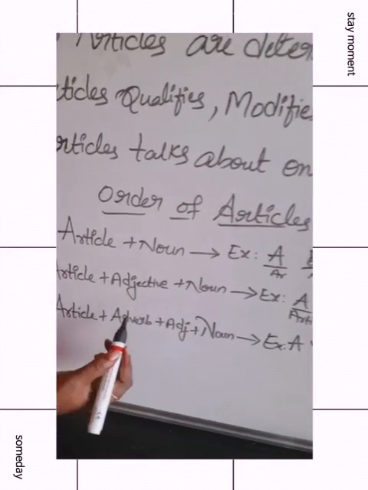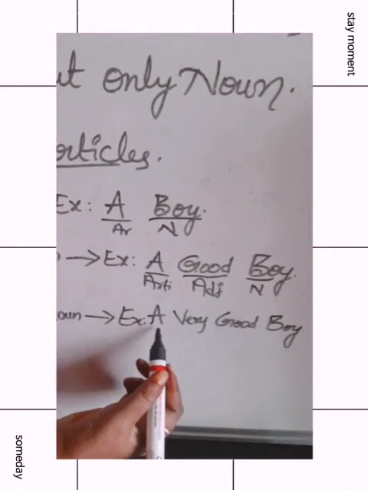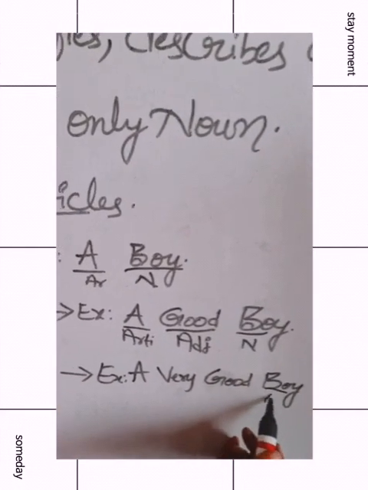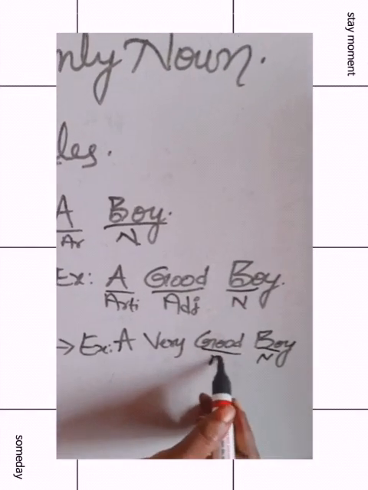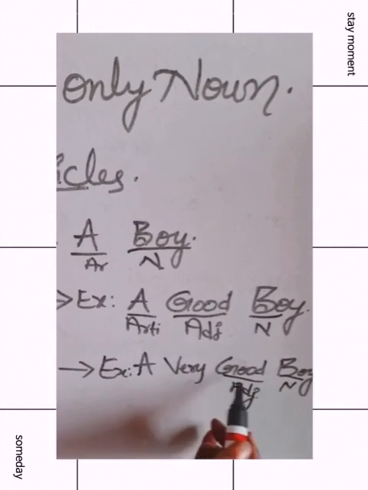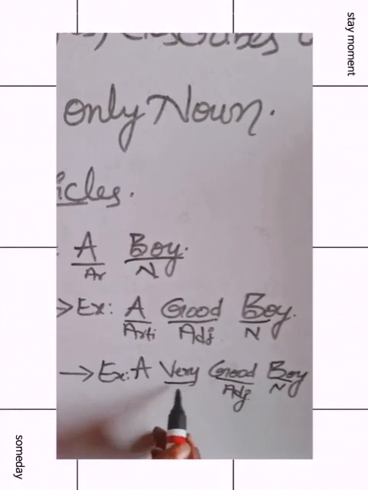Next, article plus adverb plus adjective plus noun. Here, a very good boy. Already we have seen the noun. This is the adjective. And the adverb here qualifies the adjective good. How good is it? Very good.